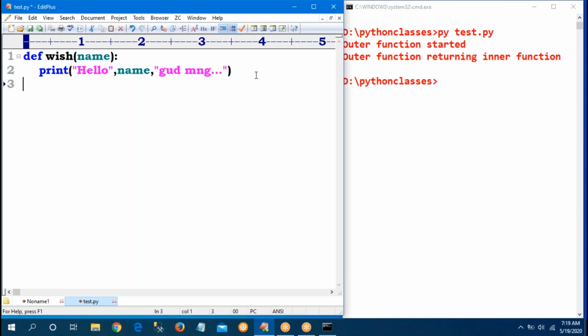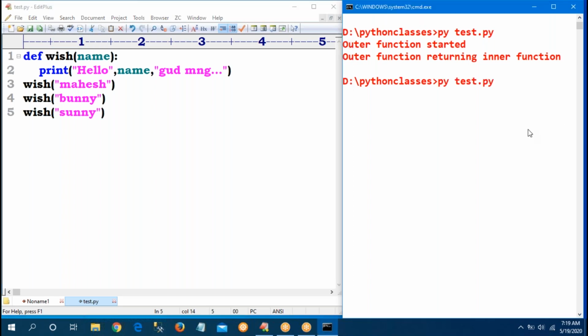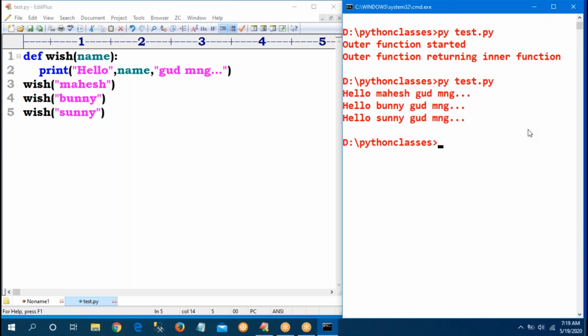Now I am calling the wish function: wish of Mahesh, next wish of Bunny, wish of Sunny. Sir, if you run this program, everyone knows the output: Hello Mahesh, good morning. Hello Bunny, good morning. Hello Sunny, good morning came.